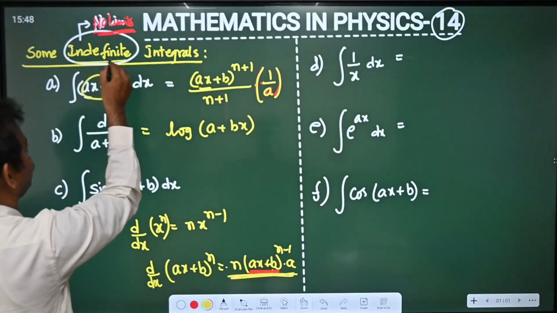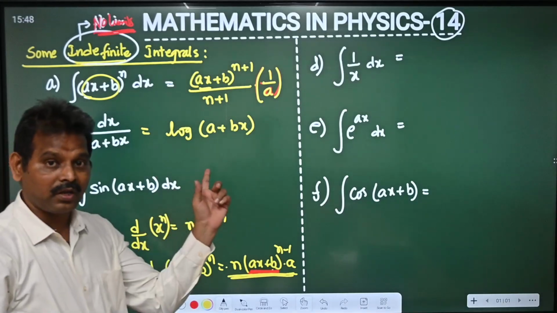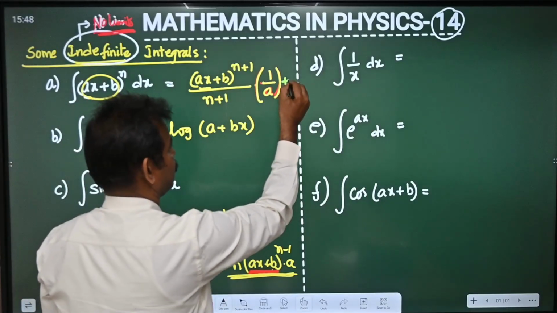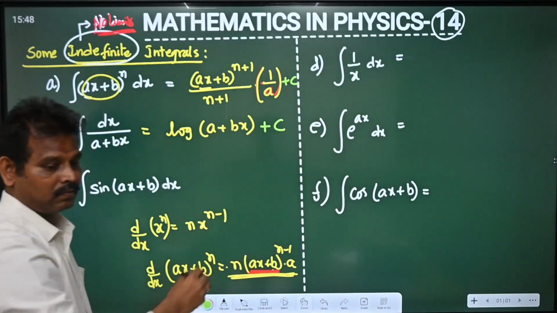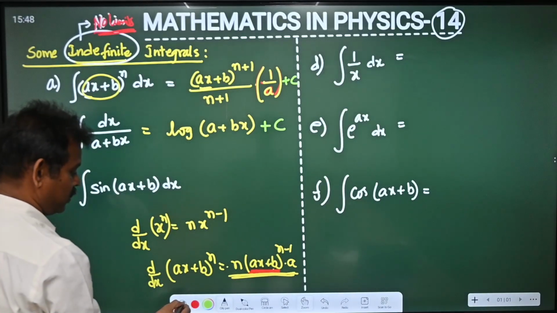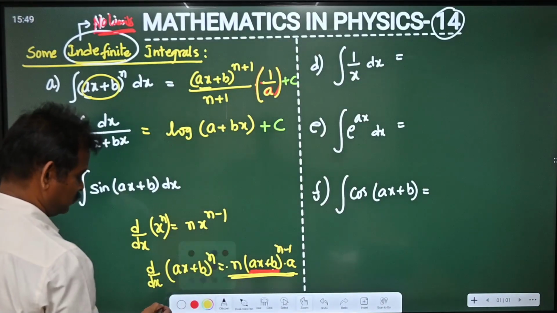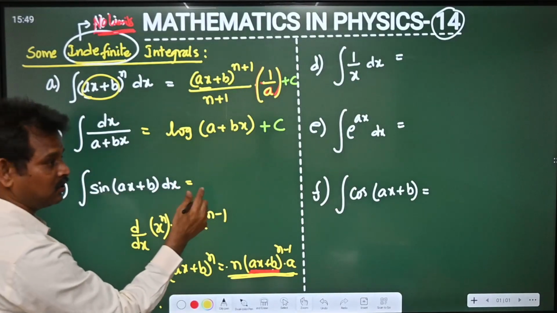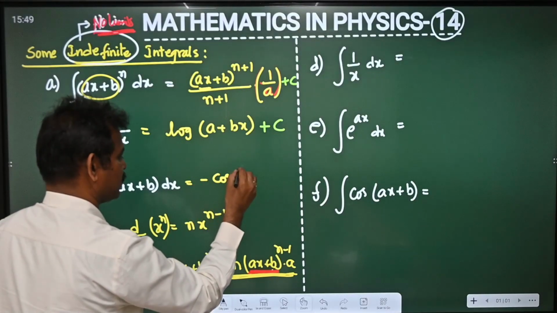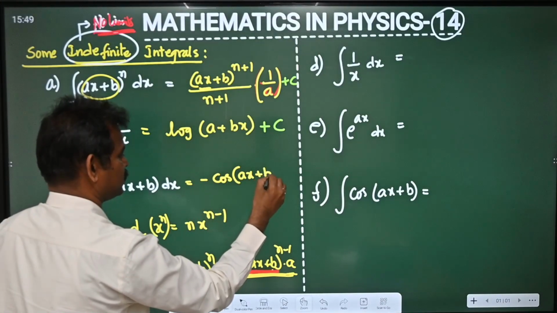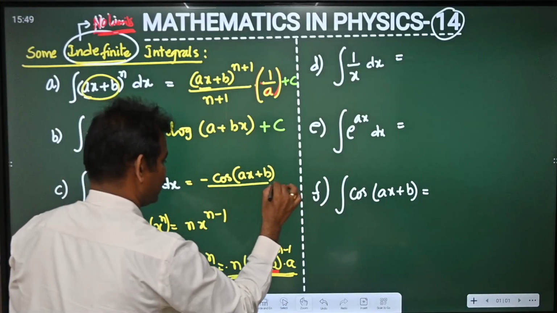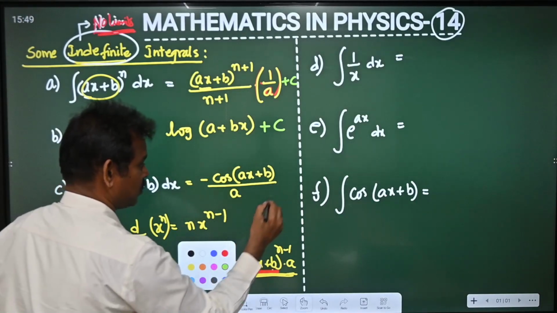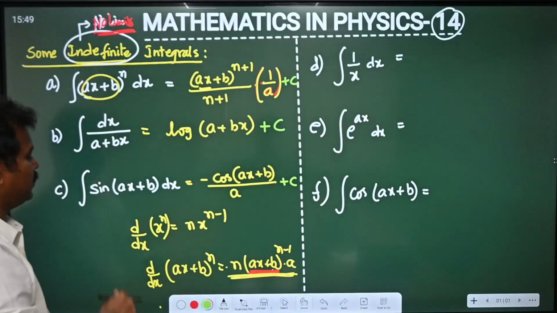But for these indefinite integrals, an arbitrary constant should be written for each and every expansion. So here we can write plus c. Here we have to write plus c. And then the next one, integral of sin(ax plus b) dx. Integral of sin x is minus cos x. So here this is also minus cos(ax plus b) divided by the differentiation of this term, which is a, plus c. So this arbitrary constant is a must for indefinite integrals.